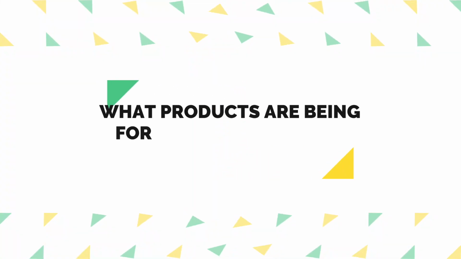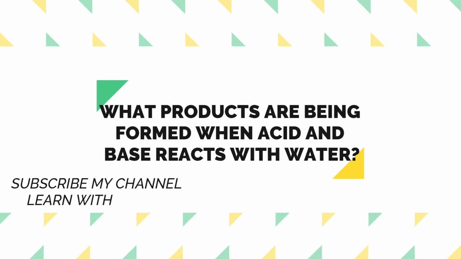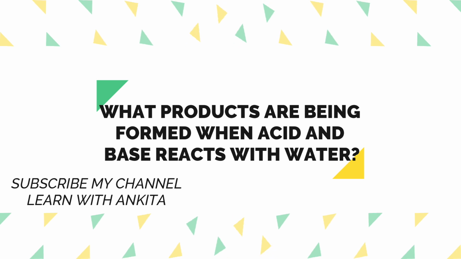Now let's come to the topic: whenever an acid or a base reacts with water, what products are formed?